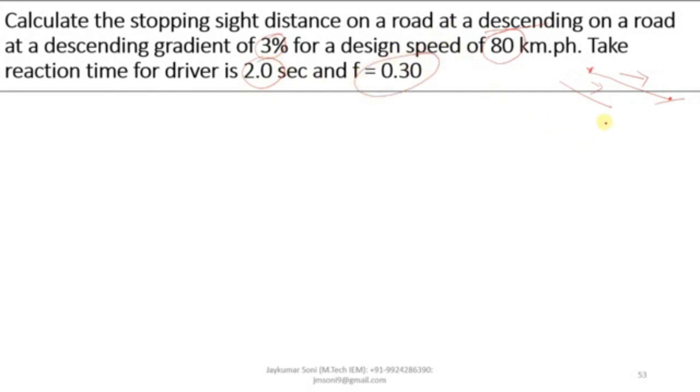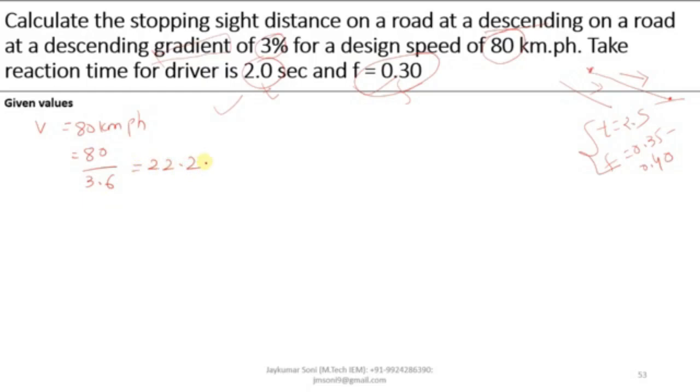Now remember, we have discussed that T should be 2.5 and F should be between 0.35 to 0.40. But in some special cases like this, where the gradient is mentioned, the criteria of reaction time and the brake efficiency may vary. In particular kinds of cases, you have to consider the given values instead of the standard values. So what is given over here? Given values are V is equal to 80 kmph. We will convert it into meter per second by dividing by 3.6. We will get 22.22 meter per second.